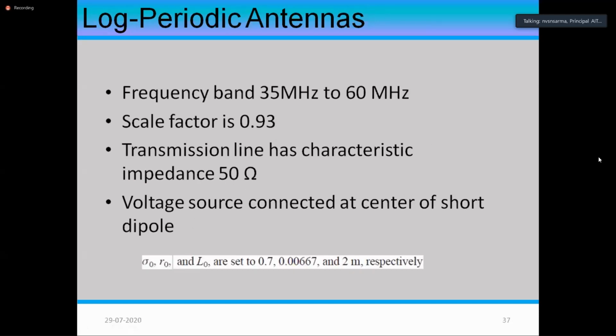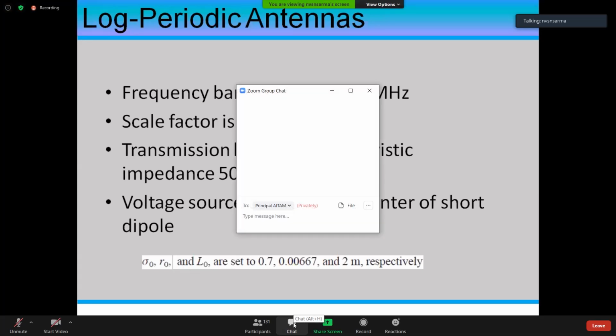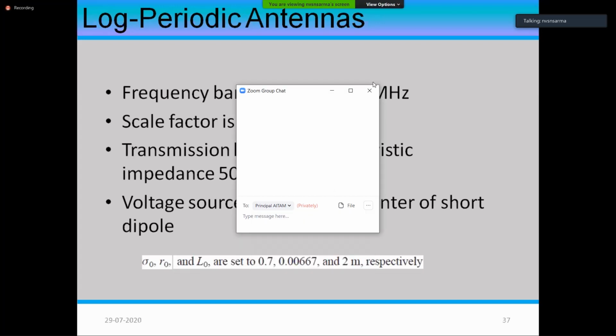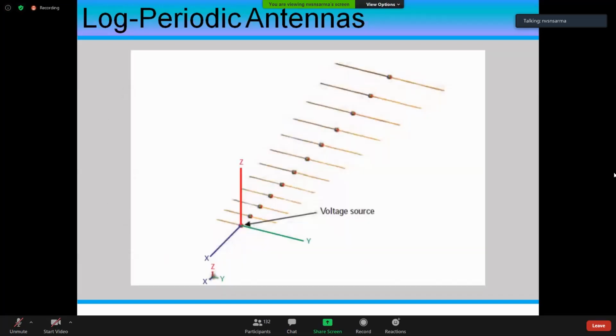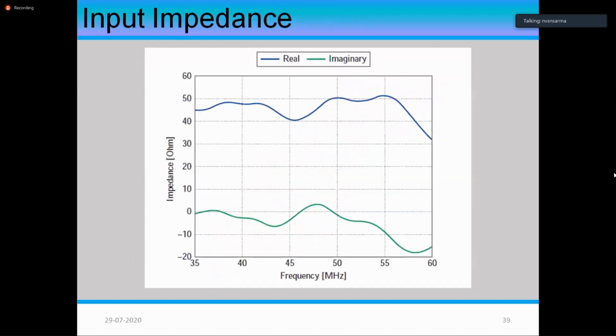For other similar cases, just as an example, we have taken 35 megahertz to 60 megahertz, almost 1:2. The scale factor is 0.93, and the characteristic impedance of the line is to be 50 ohms, and you can connect the voltage source at the center of the dipole. The shortest dipole is at the other end, and these are the equations that you are going to get. So this is how the design is going to come, and people maintain these very easily.